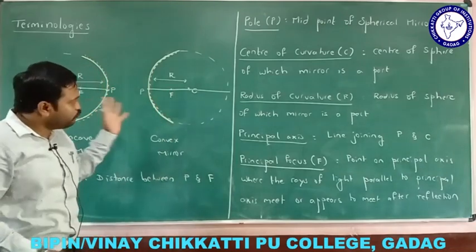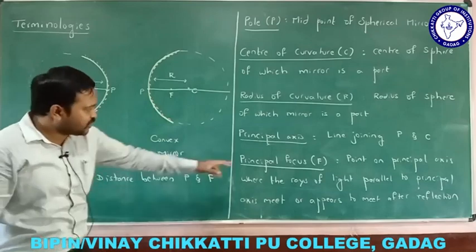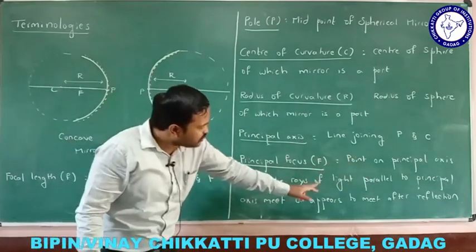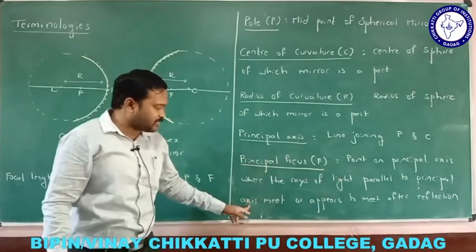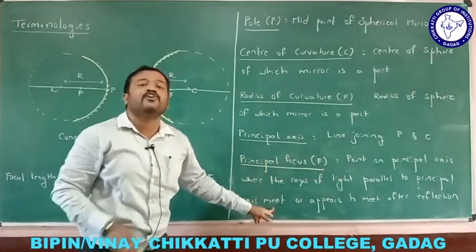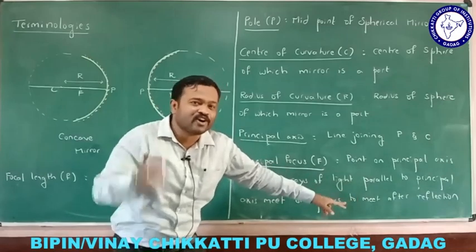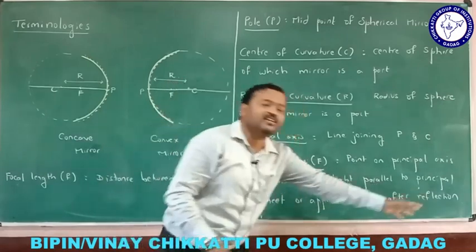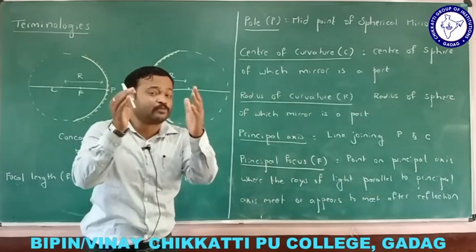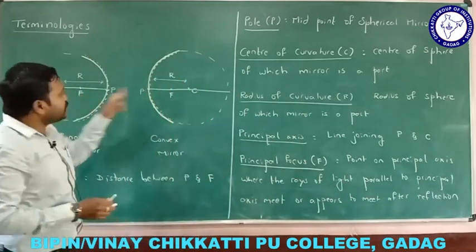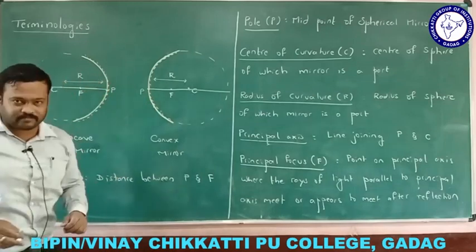So considering both the mirrors, I will be stating it like this: the point on the principal axis where the rays of light parallel to the principal axis meet, that is in case of a concave mirror, or appear to meet, that is in case of a convex mirror, that too after reflection, that point on the principal axis is called the principal focus.